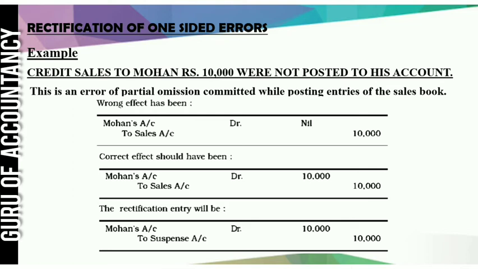Because it is a one-sided error, the error is only in Mohan's account, not in the sales. There is no problem in the sales because it is very clearly written, credit sales to Mohan rupees 10,000 were not posted to his account. That means it is not posted to Mohan's account. So there is no problem in sales. So second account here we will write suspense account.